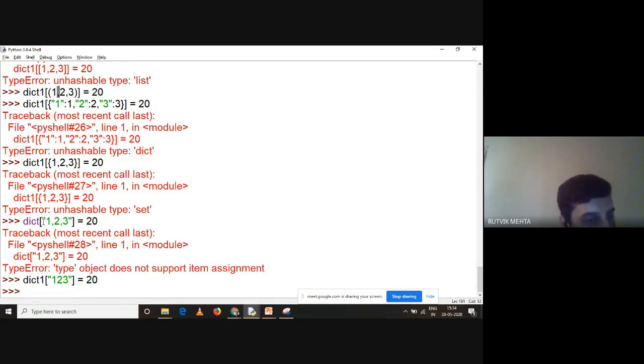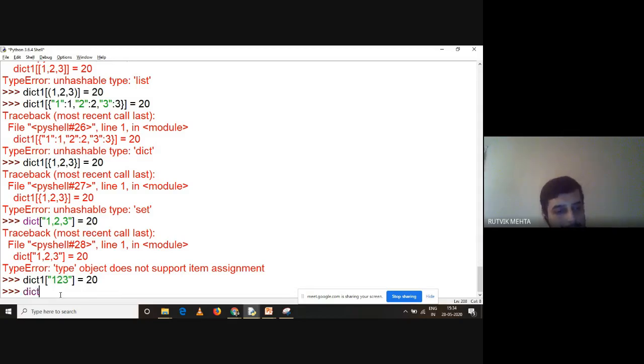Here it did not happen because the reason is I had put a comma in between. So if I take a string again, string will work, right? Because string is immutable. Okay, understand this. Now, what about the restriction on the value side? So on the key side, I cannot have mutable data types. Key cannot be made using a mutable data type. It should always be made using an immutable data type. But value can be made using both data types.